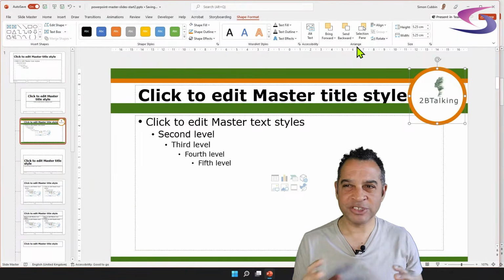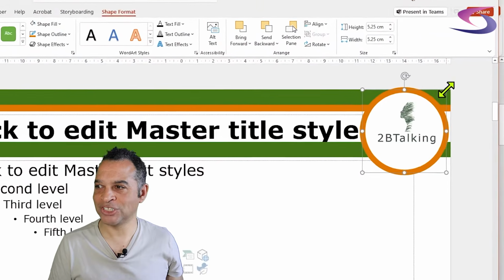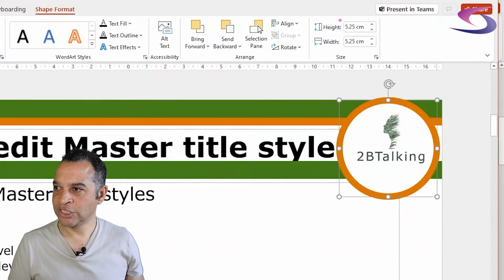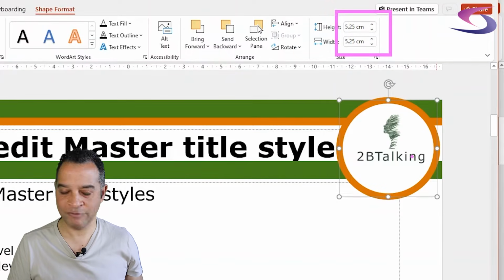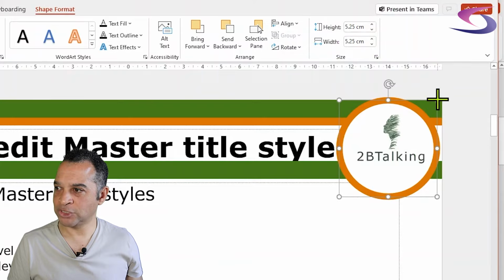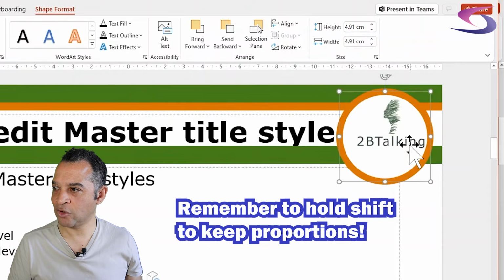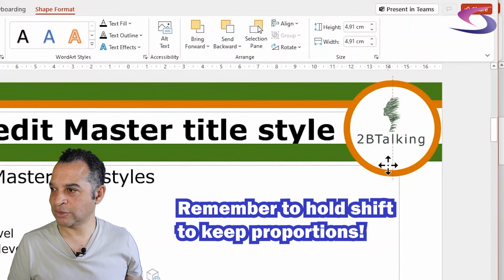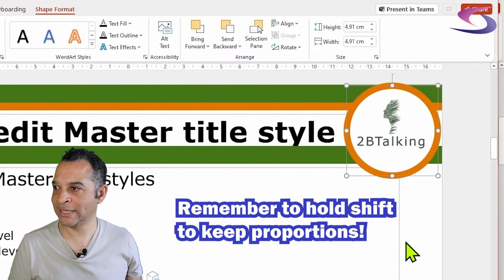So I'm just going to do a little bit of adjusting here. I'm not going to give you exact dimensions to change this. If you did want to, you can change it just up here if you wanted to. But what I'm going to do, making sure I've got my shift key held down, is adjust the circle, make that a little bit smaller and adjust it so it's roughly in the center of the logo here.